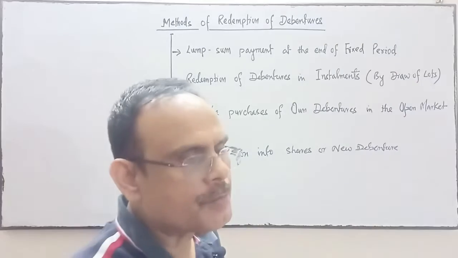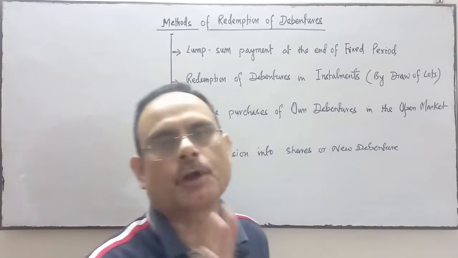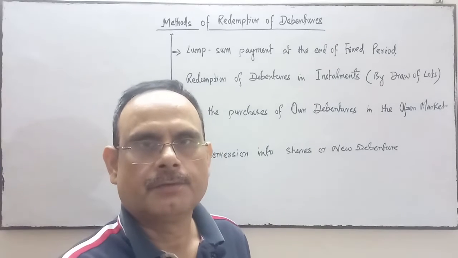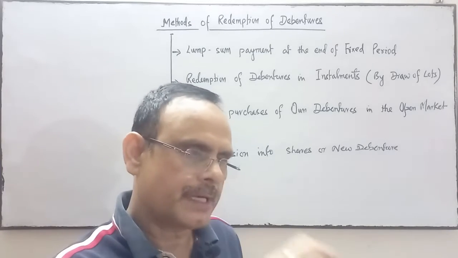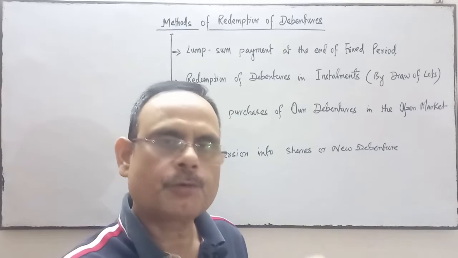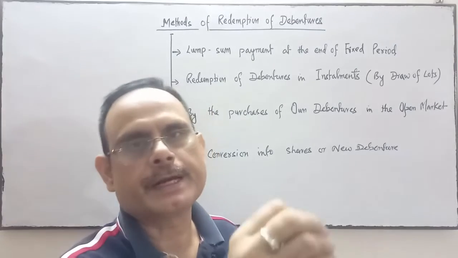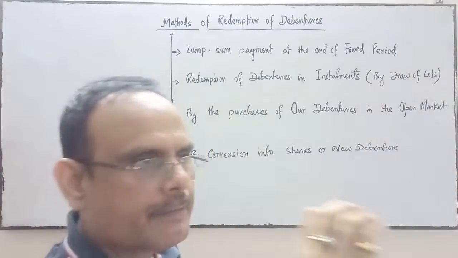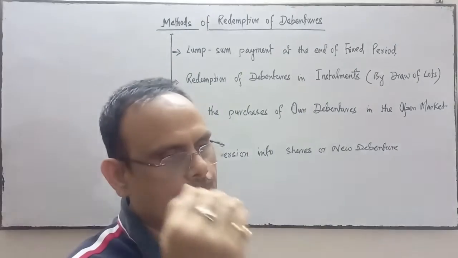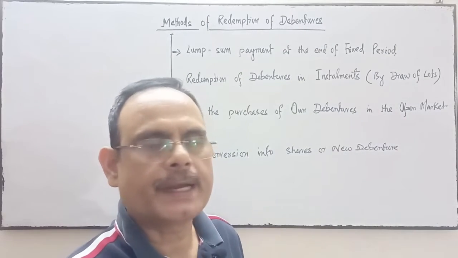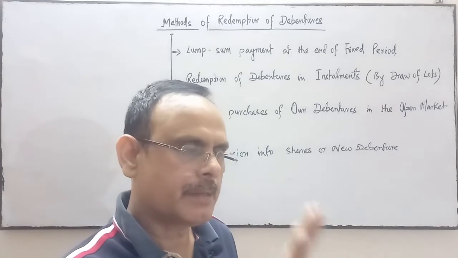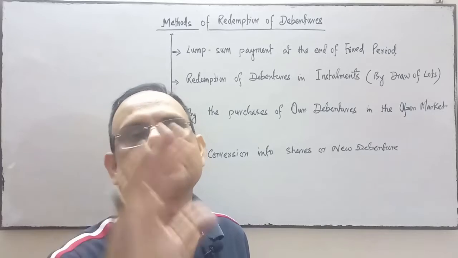10 lakhs is redeemed by the company in 5 installments by drawing of lots, meaning through a lottery system. Whose lottery has come, we will draw lots, and lot means lottery. Through the lottery we will redeem the amount of debenture to the debenture holder. The entire amount will not be paid at a time; it will be paid in installments.